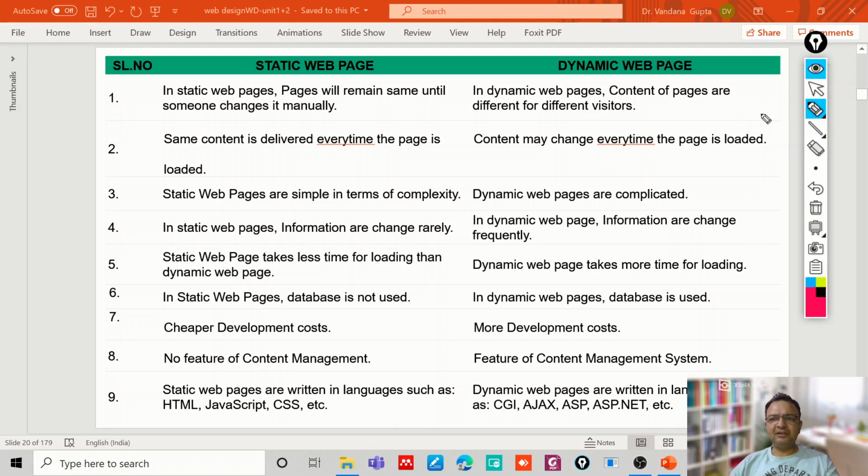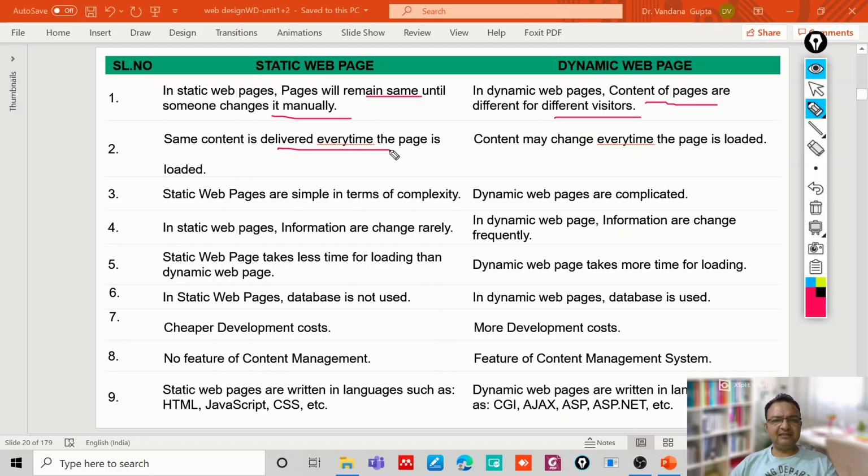This is the table which shows the differences between a static web page and a dynamic web page. The static web page will remain the same until someone changes it manually. But in case of dynamic web pages, the content of the page may be different for different visitors.